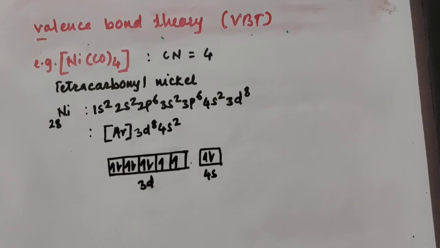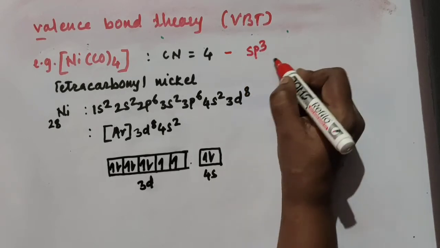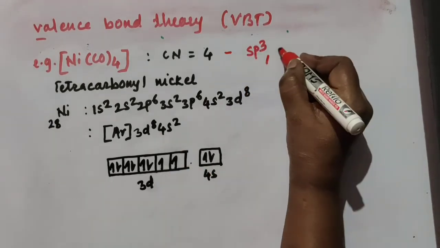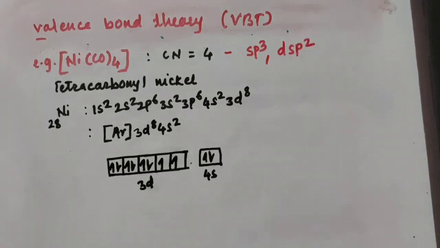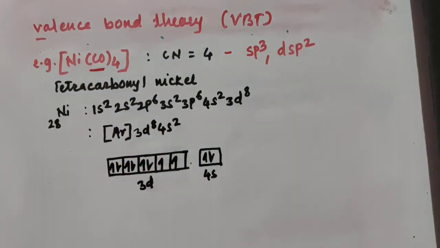So coordination number of this compound is 4. Wherever coordination number is 4, either sp3 hybridization is possible, or another one is dsp2. If you consider the electronic configuration for nickel, in the d orbital 2 unpaired electrons are present, and the 4s orbital is already filled. In tetracarbonyl nickel, carbonyl is the ligand and it is a strong ligand.